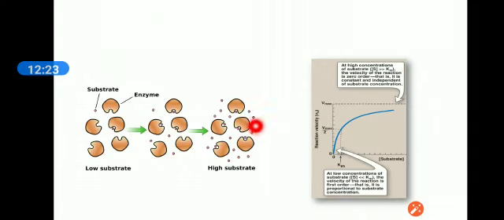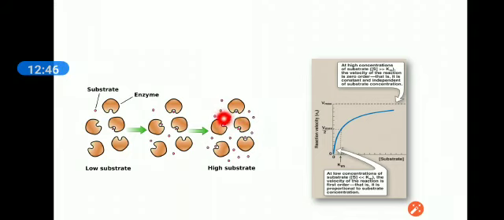In a zero order reaction, when there is a higher concentration of the substrates, these small dots reflect the substrates and this big molecule reflects the enzyme, and this is the active site. At a higher concentration of substrates, the enzyme becomes independent.